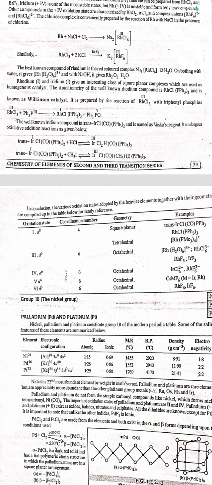Similarly, the best known compound of rhodium is the red colored complex Na3RhCl6 12 water molecules. On boiling with water, it gives Rh(H2O)6 3 positive; with NaOH, it gives Rh2O3.5H2O.